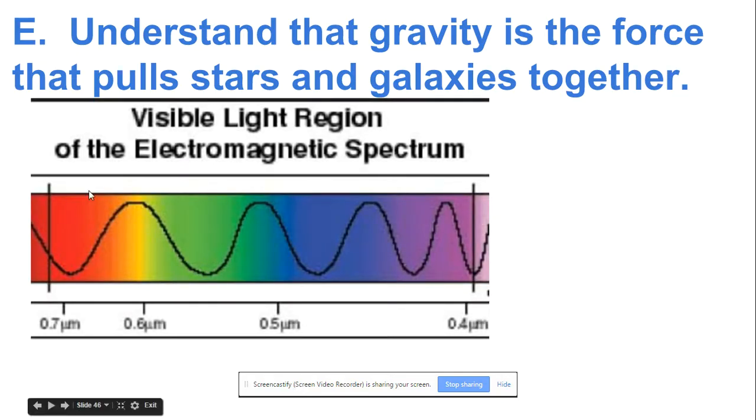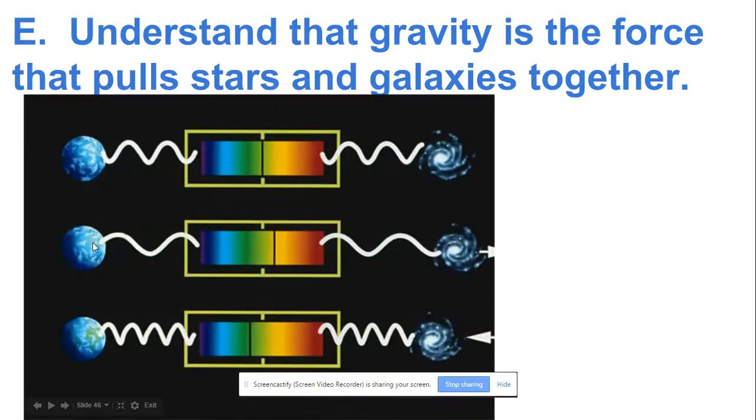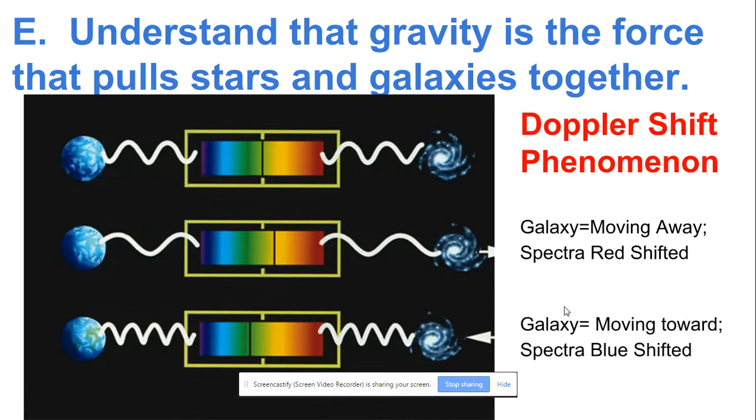When galaxies are moving towards you, they're shifted towards the blue end. When they're moving away from you, they're shifted towards the red end. So what does this look like? Well, when you look at a spectra through a telescope, it's usually shifted one way or the other. If it's keeping its own distance, for example, our galaxy, the Milky Way, as we look at it through telescopes using spectroscopes, it usually stays fairly centered. It's red shifted if the galaxy appears to be moving away from us, and blue shifted if it's moving towards us. Red away, blue toward.